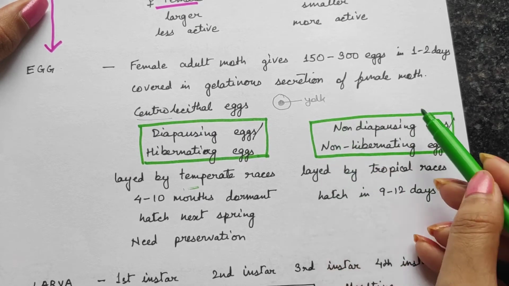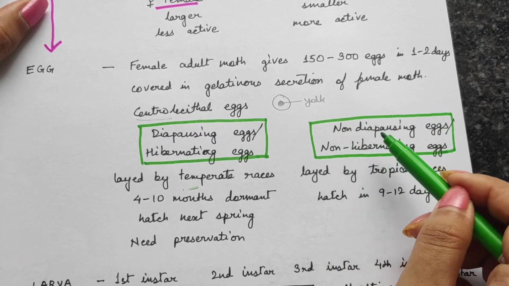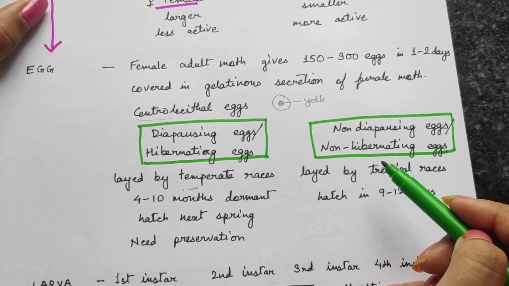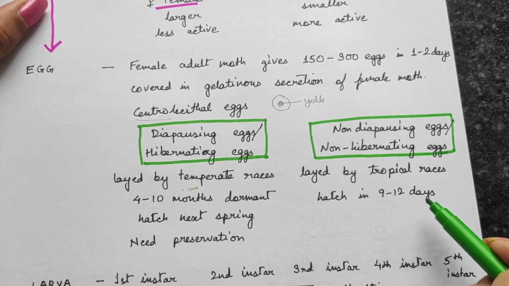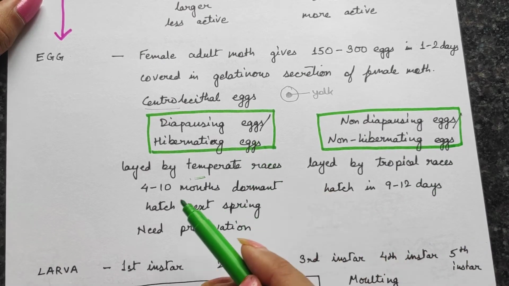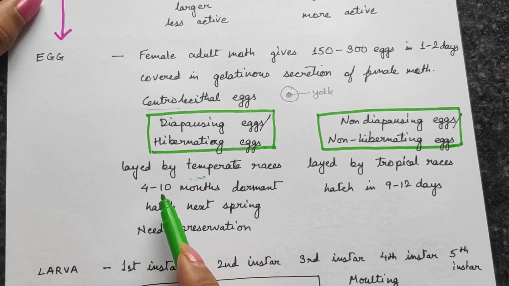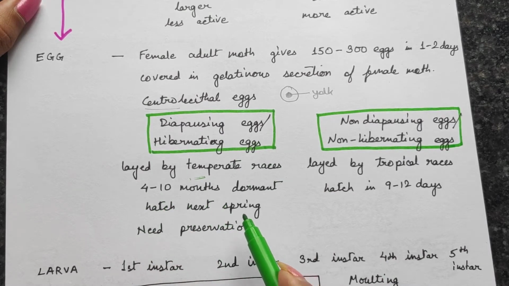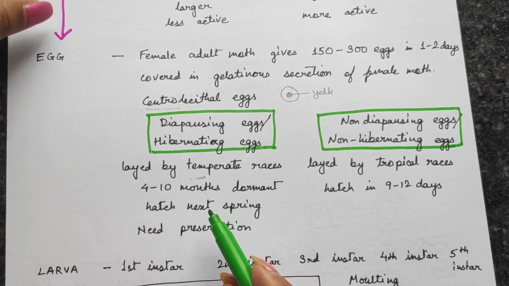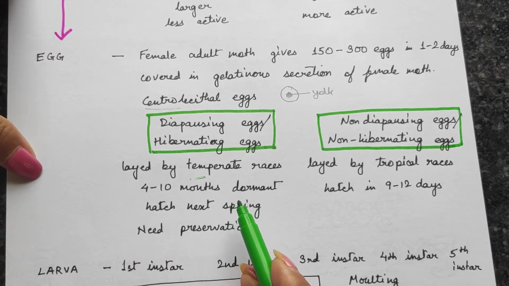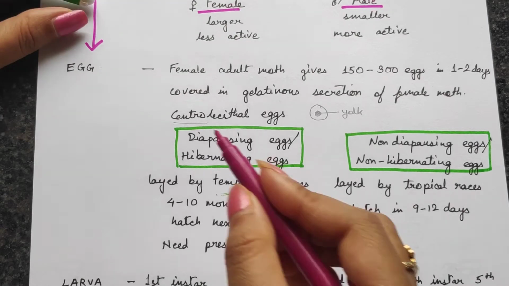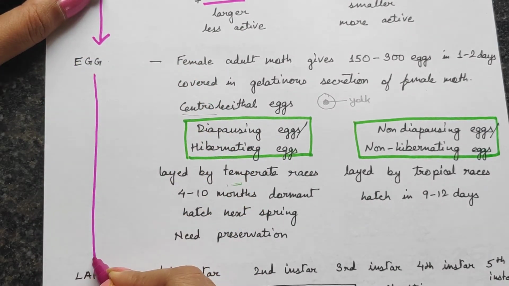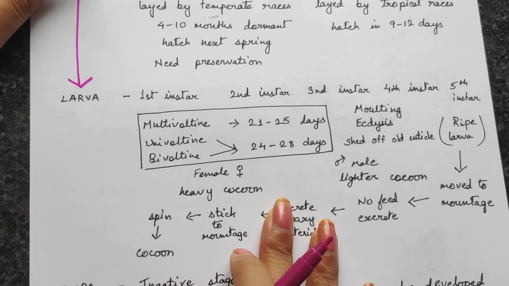So these non-hibernating, non-diapausing eggs do not require much preservation, because as soon as the eggs are produced, within 9 to 12 days they will hatch out. But in the case of diapausing eggs, they require almost 4 to 10 months of preservation. So they require a huge amount of preservation so that they can be hatched within the next spring. Now these eggs, after hatching, will form larvae.